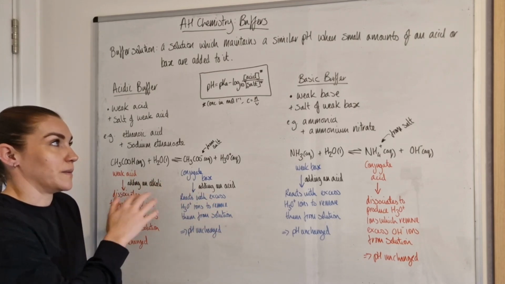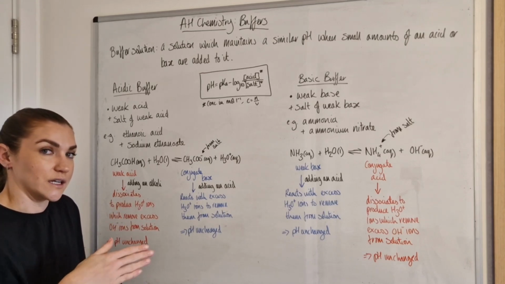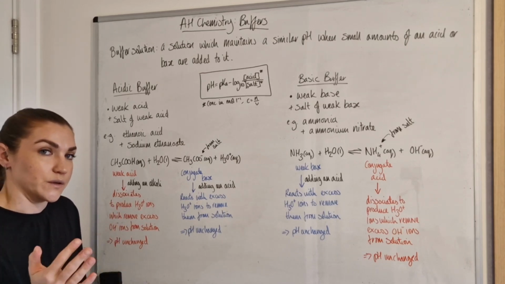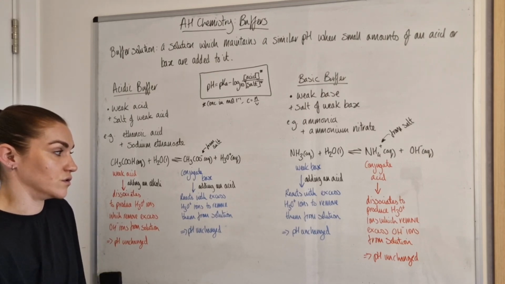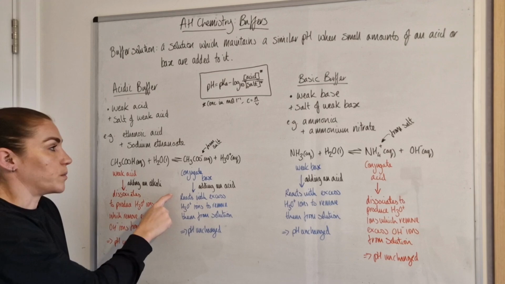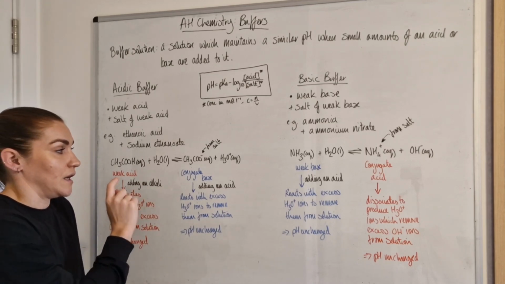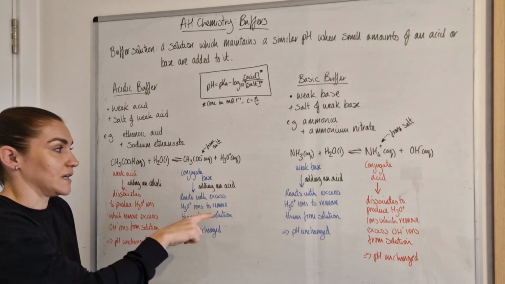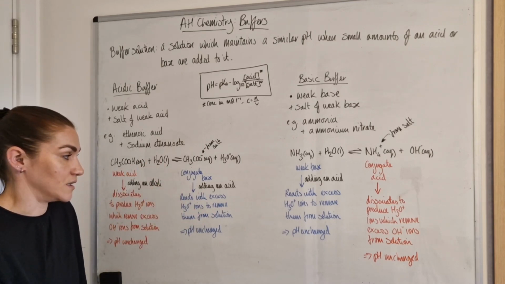Basically, the way buffers work is they keep the ratio of hydronium ions to hydroxide ions constant, and they don't allow that to shift by the addition of those ions to the solution. So try to remember it's the opposite. If you add an alkali, it's the weak acid that's going to act as the buffering mechanism. If you're adding an acid, it's going to be the conjugate base ion that acts as the buffering mechanism.